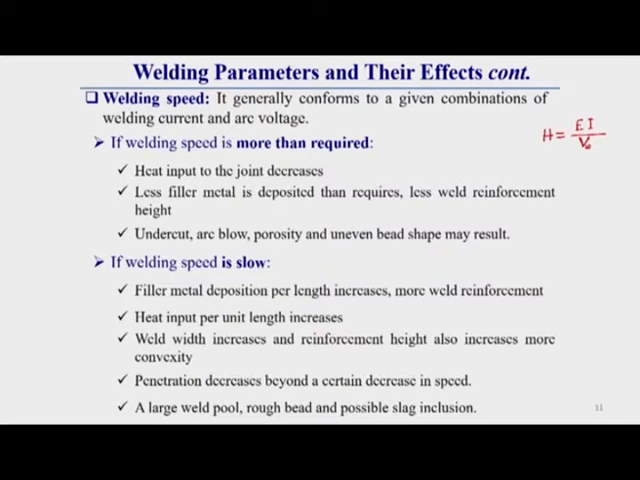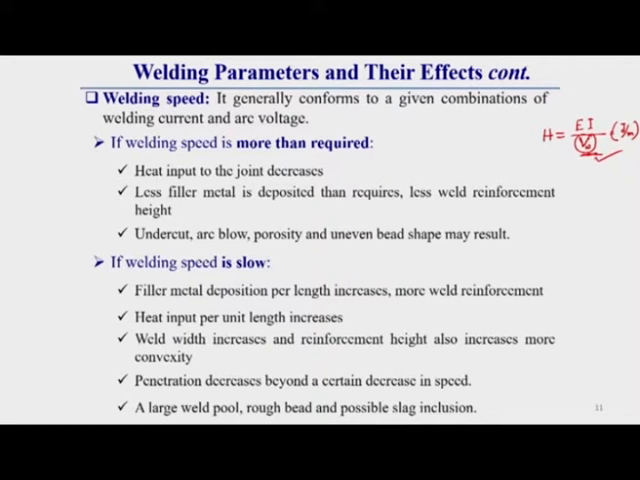VW means welding speed. The unit of heat supply per unit length is joule per meter or joule per millimeter. So from here we can see, the higher the welding speed, the lower the heat supply per unit length. The lower the welding speed, the higher the heat supply per unit length. Once we get this idea, we will see its effect.